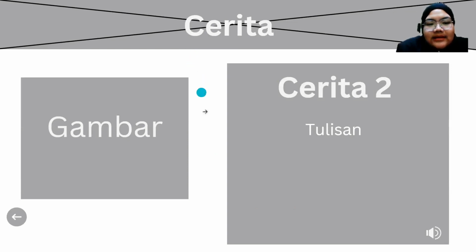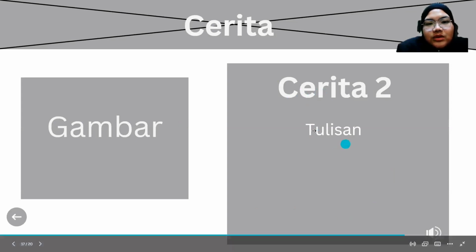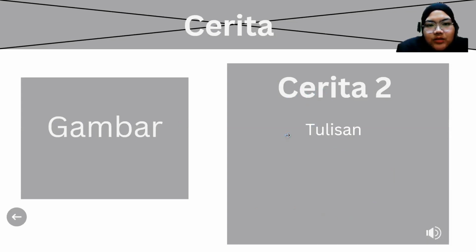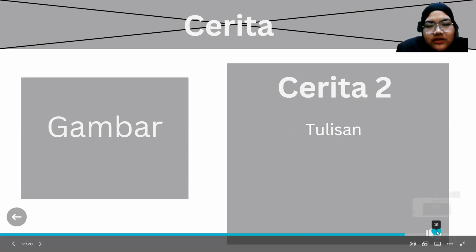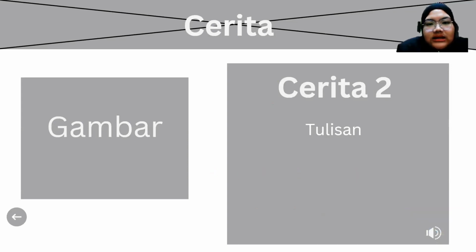This is a cerita page, and here you can see this gambar, which is related to that story, and then there's the title, and some story text that tells the story, maybe like the story of the semut and burung merpati. As you can see here, there is a voiceover button, where we do the narration, so the user can listen to the story while reading, and there will be a picture, so it is easy for the user to imagine and visualize the story more.